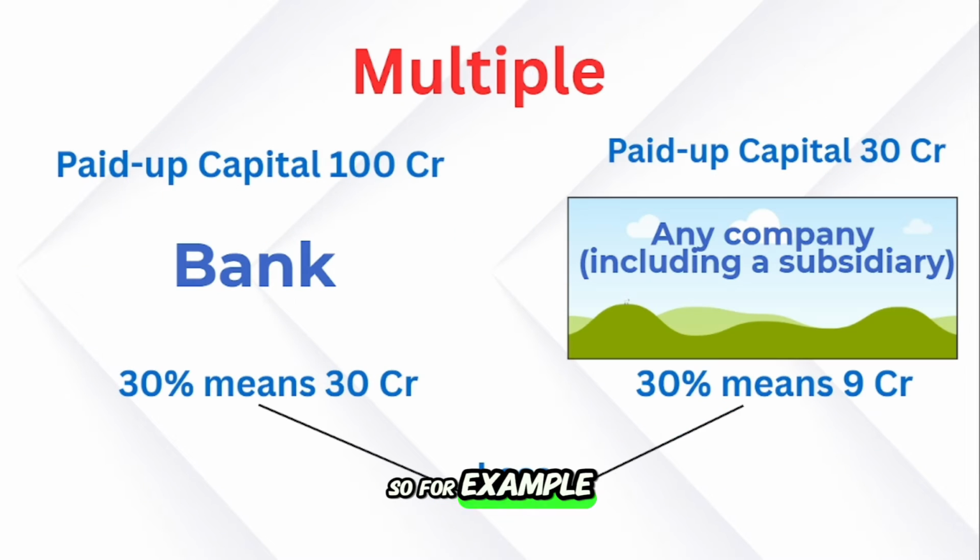So for example, a bank has 100 crores capital. 30% means 30 crores they can invest. They are investing in one company, and this is for multiple companies in aggregate. It may be a company or a subsidiary. 30% of the investee's capital means 9 crores. Whichever is less, they can invest 9 crores in aggregate in companies and subsidiaries. So whichever is less. This is for the multiple.